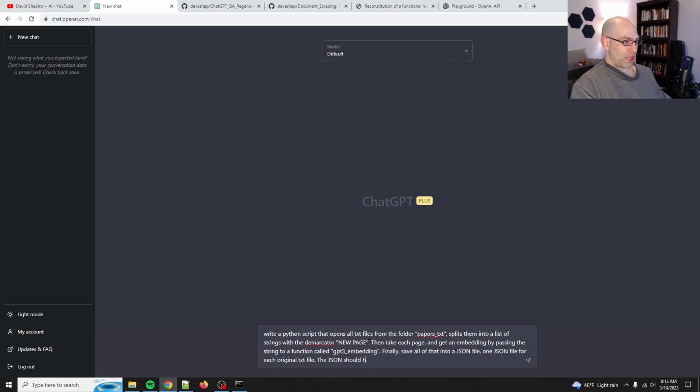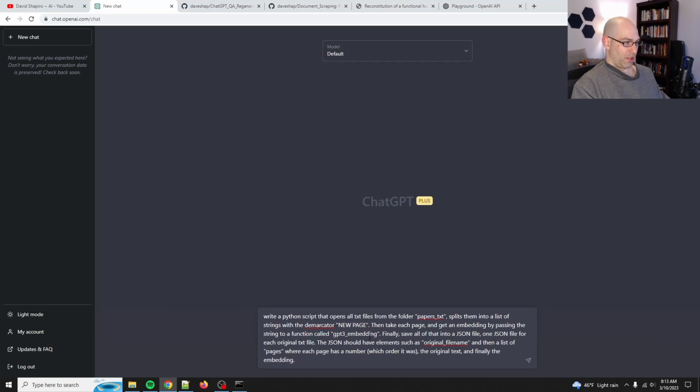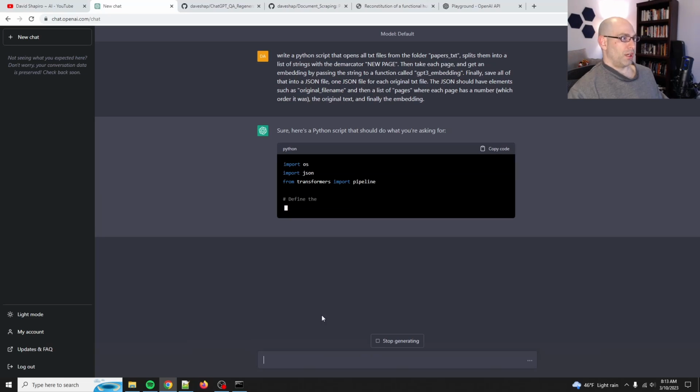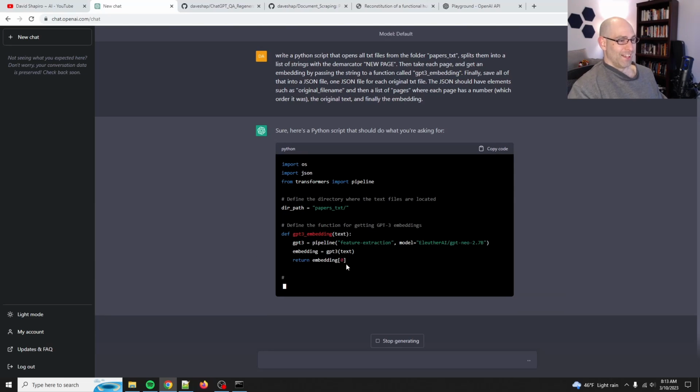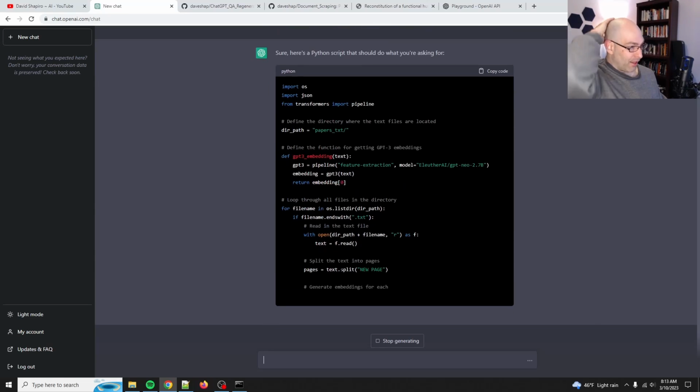The JSON should have elements such as original file name, and then a list of pages where each page has a number, which order it was, the original text, and finally the embedding. Okay, so that should be enough. Sure, here's a Python script. Wow, it's fast. I guess nobody else is using it right now.